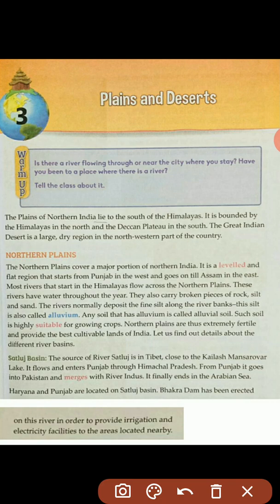Students, today I will explain chapter 3, that is plains and desert. First, I want to explain something about plains. A plain is a large area of flat land with few trees. Big cities and towns are found in the plains. Second, desert. A desert is a dry area with very little rainfall and no vegetation. They may be hot or cold.